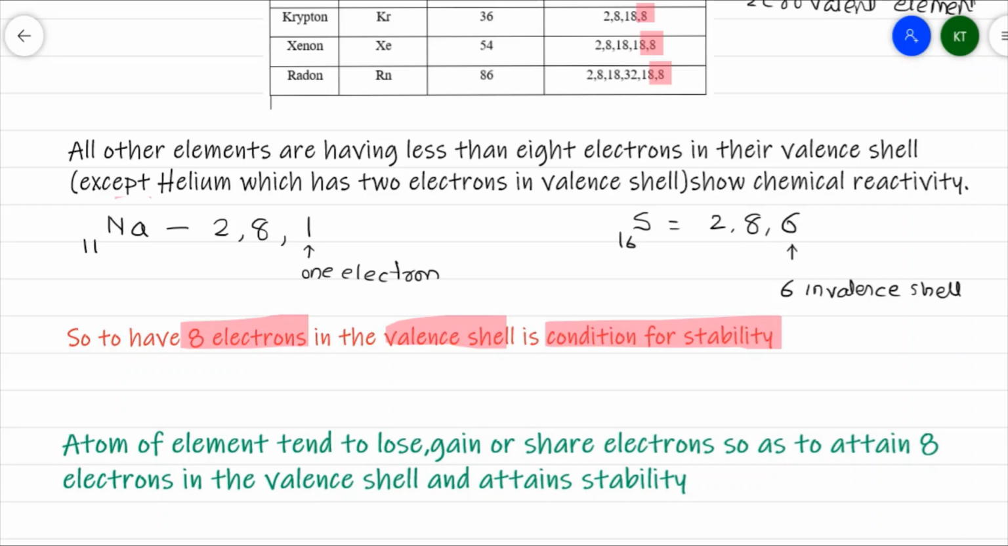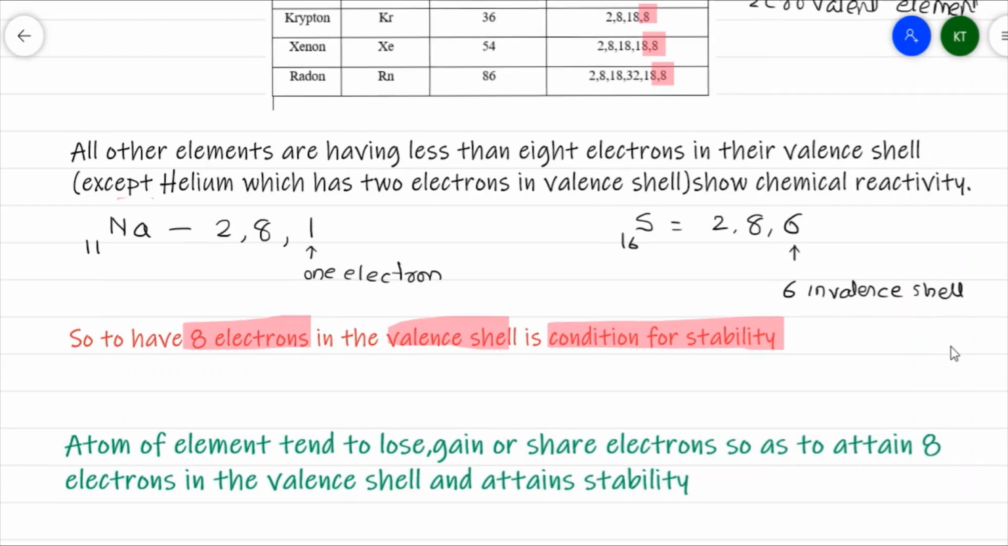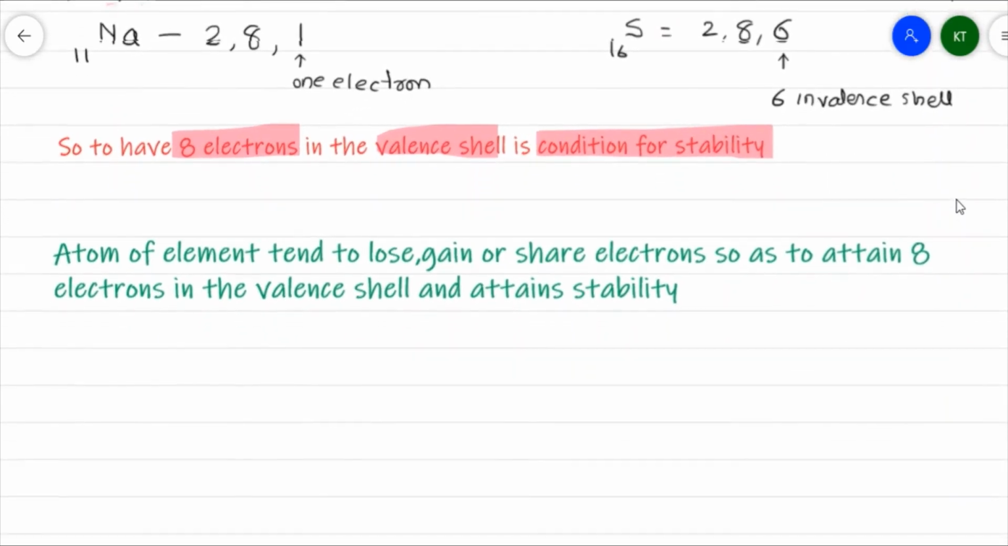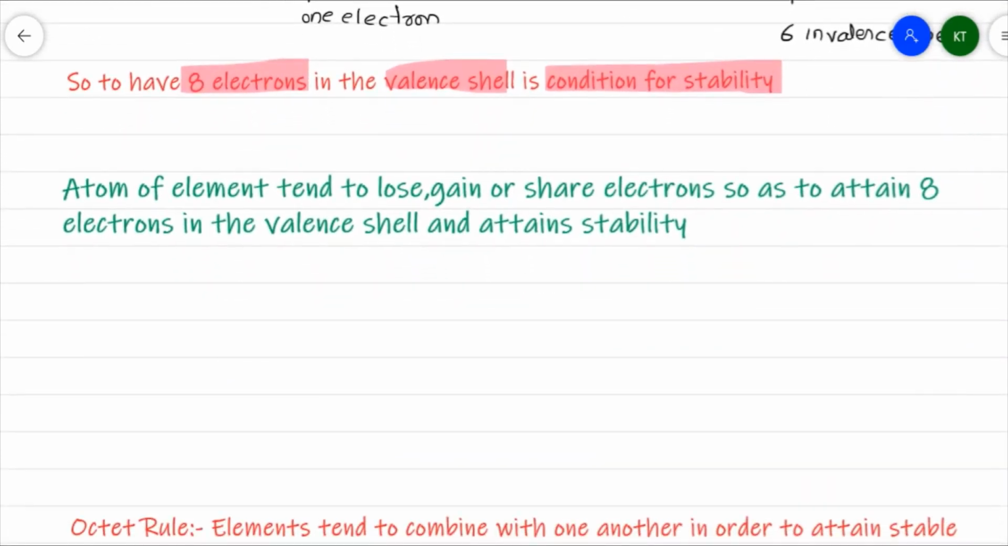Now, in order to attain this stability, that means having 8 electrons in the valence shell, the atom of an element shows a tendency to lose, gain or share electrons with another element. So an atom tends to either lose electrons, gain electrons, or share electrons so as to attain 8 electrons in its valence shell and attain stability.